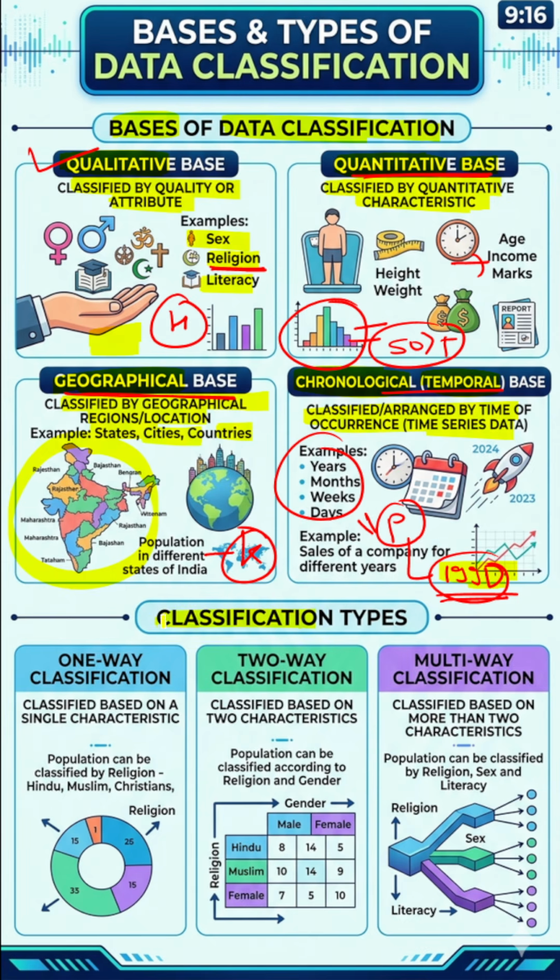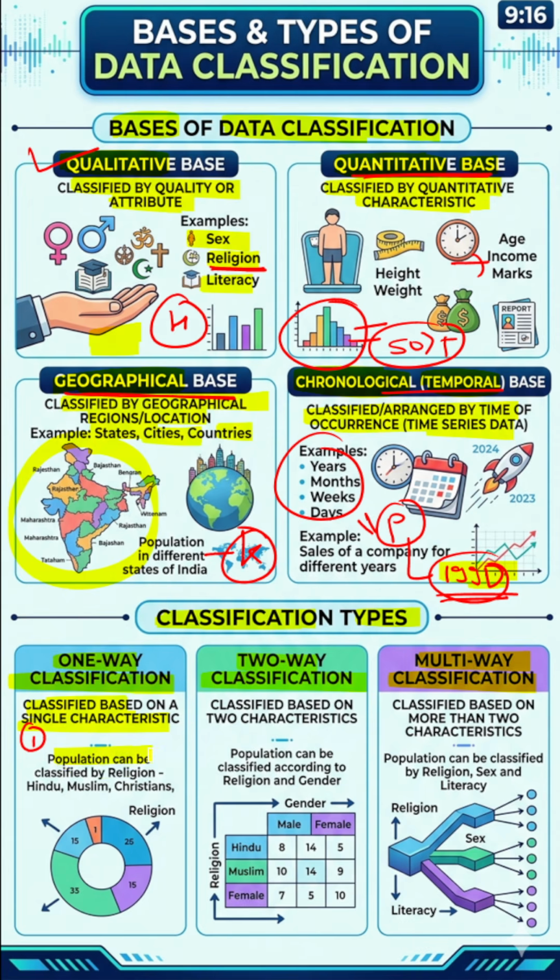Further, we can classify the data into three categories: one-way classification, two-way classification, and multi-way classification. These are the classification types. So, what is one-way classification? Here we will classify the data based on a single characteristic. That is why it is called the one-way classification.